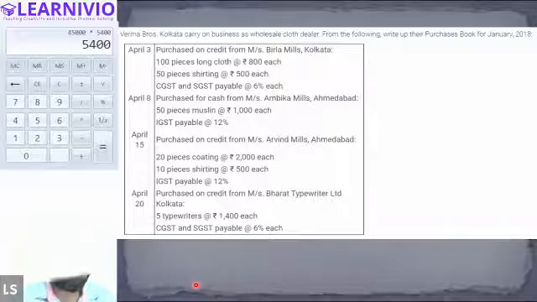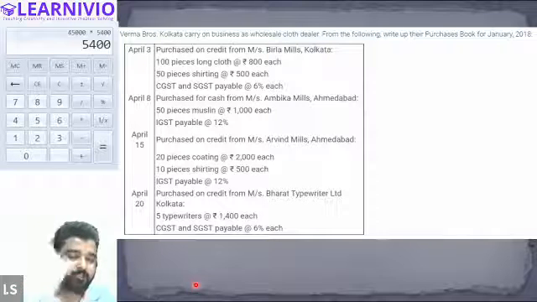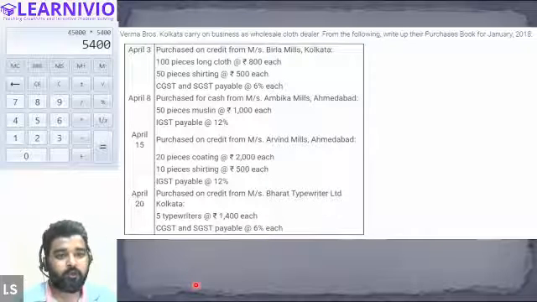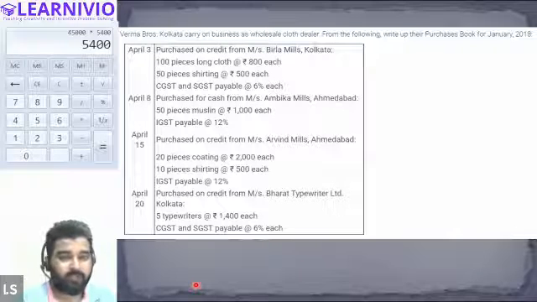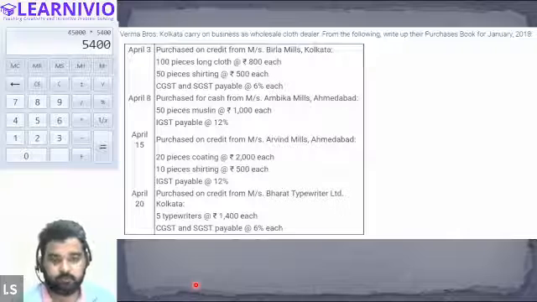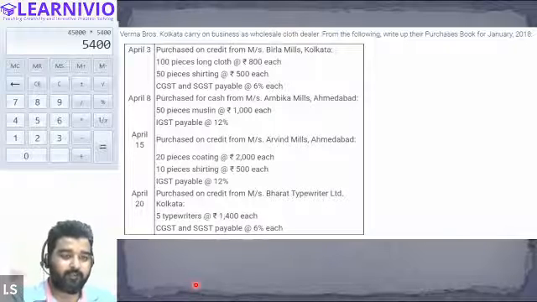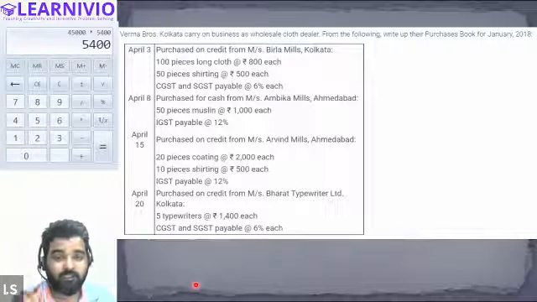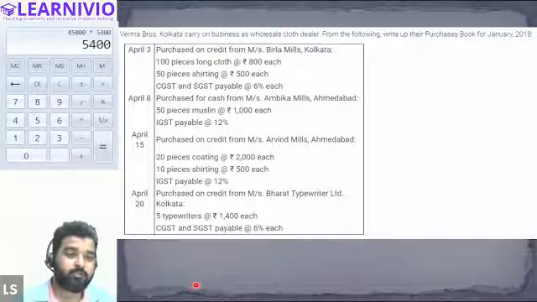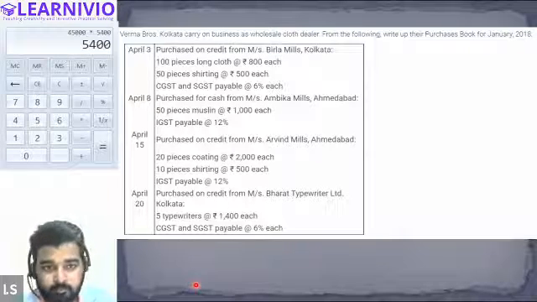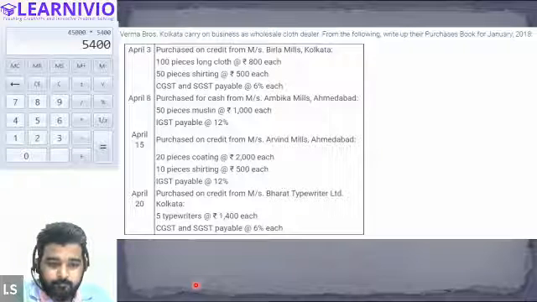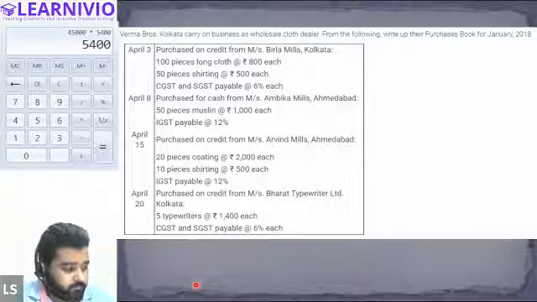Like suppose I'm talking about the sheet, right? For example, for a book publisher, this sheet will be a raw material because it will get converted into books. So anything that gets converted into a final good is a raw material. But a machine does not get converted. A machine is used for production, so a machine is not a raw material. Alright, so it won't be used in the purchase book, right? Like if there is a transaction for machinery, it won't be recorded in the purchase book, right?